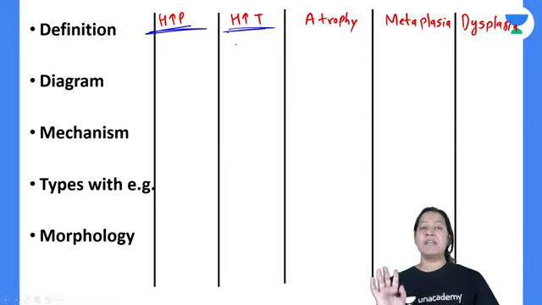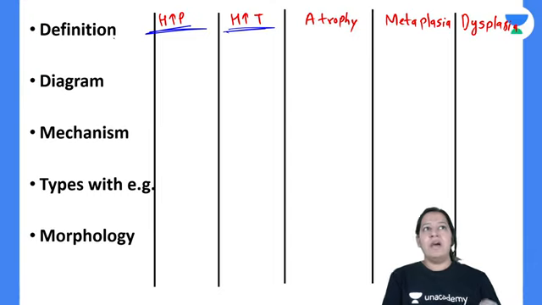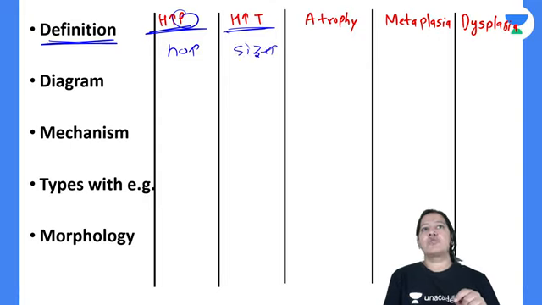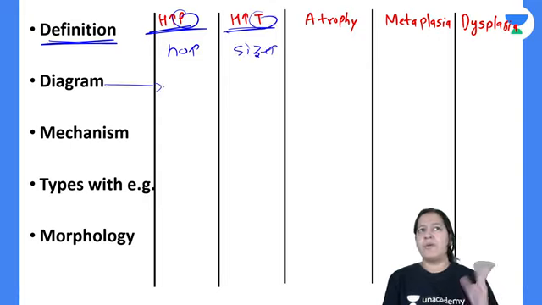So in your university exam, you have to write under these headings only. Write the definition. Here, the definition: increase in number is plasia, and increase in size is trophy. Never get confused. Diagram, you can draw it.